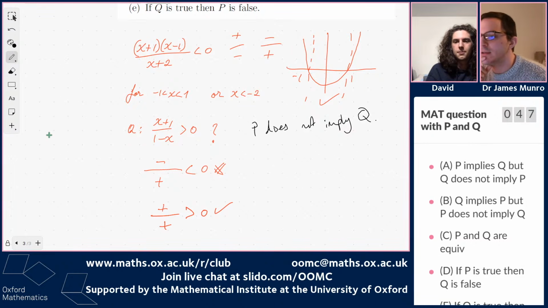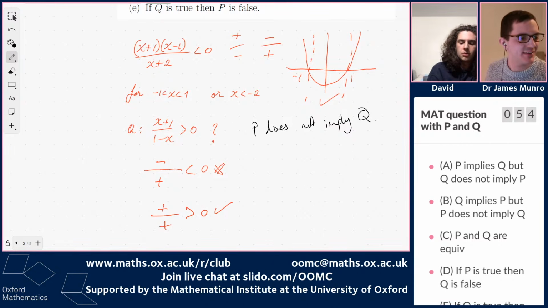Let's be careful, because we've thought about x between -1 and 1, but there could be some other weird solutions to when Q is true. I think it's the right direction, but we should be really careful about when Q is true. It's often good to make a guess and then check the guess and see whether it's right or wrong. So let's check Q now because we've done P. So again, we need a positive over a positive. So this is for Q now.